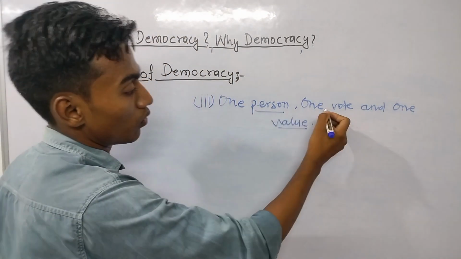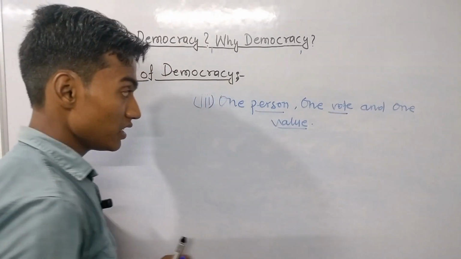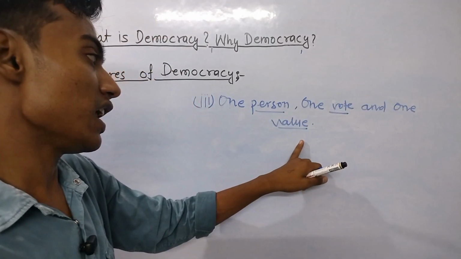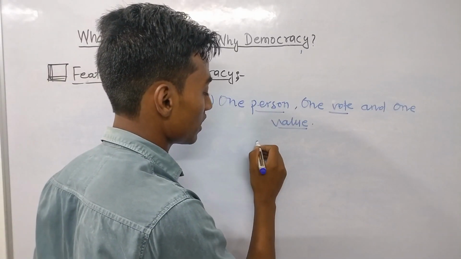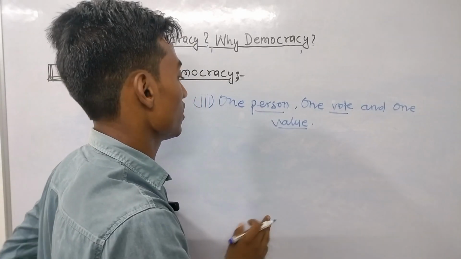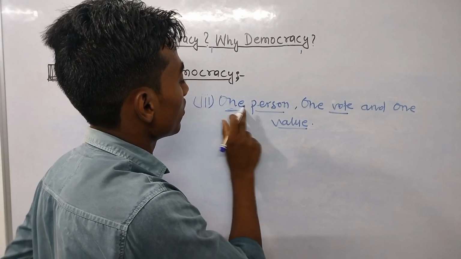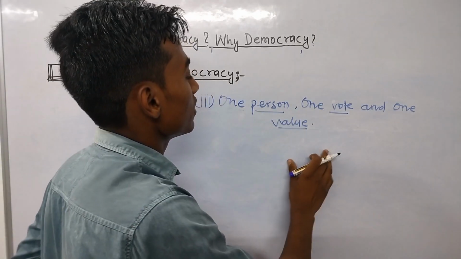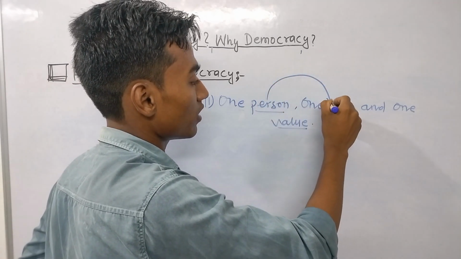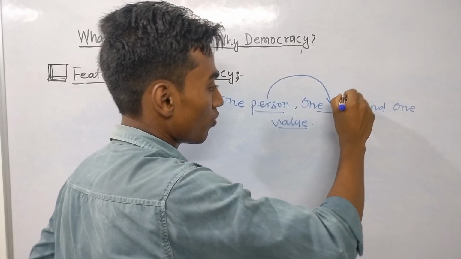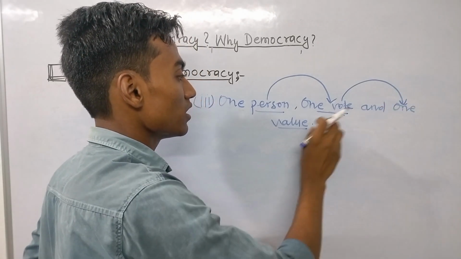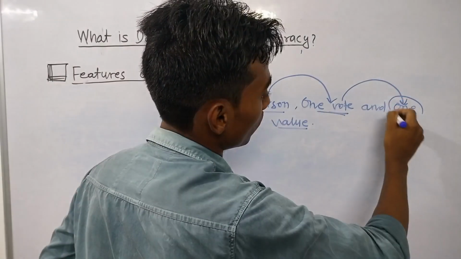One person, one vote, one value means every person has the right to vote once in any kind of election, in the case of the state legislature as well as in the case of Parliament, that is the Lok Sabha election. But according to this statement, one person must have the right to vote once, and one vote must have the same value, only one.